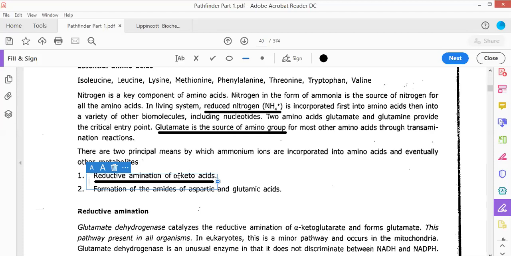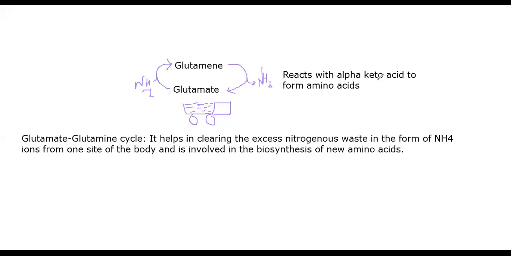When you add an amino group to the alpha keto acid, reductive amination will take place and this alpha keto acid will get converted into an amino acid. This is what I was telling you in this particular reaction: alpha keto acid can form amino acid by reaction with the amino group.